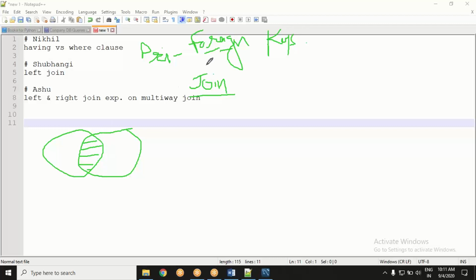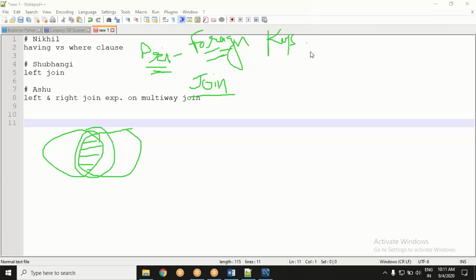In these pairs, can it be the case that we get all the values matched? Among these primary foreign key pairs, can it happen that